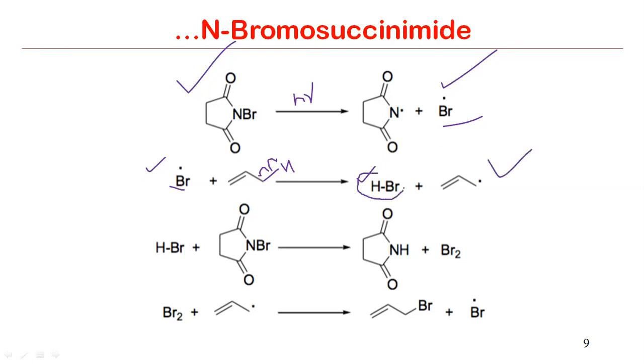Again, once this HBr is generated, this HBr will react with this NBS and it will generate Br2. So that is interesting. And this Br2 is actually participating. We have this Br-Br bond, and the bond will cleave homolytically, and this Br will be added on this allylic position. So this is the mechanism that is easily understood.